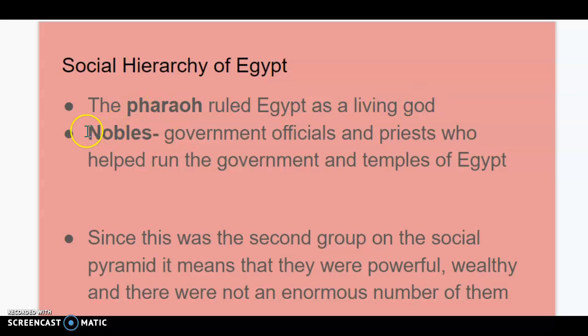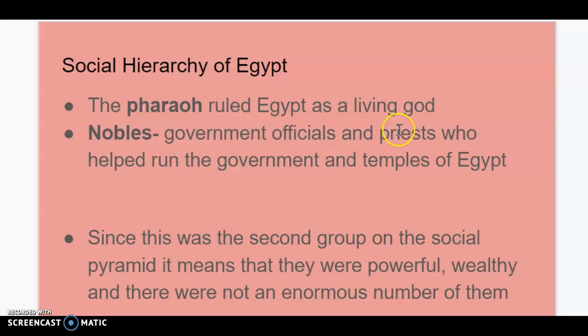So below him are the nobles. So your vocab word is nobles. And this is something that you're going to want to know because we'll use this as a theme through our civilizations and our studies this year as well. So these are government officials and priests. So 2 groups right there. The nobles is like the title for the people that are government employees, government officials that help run the government for the pharaoh because he can't be everywhere at once.